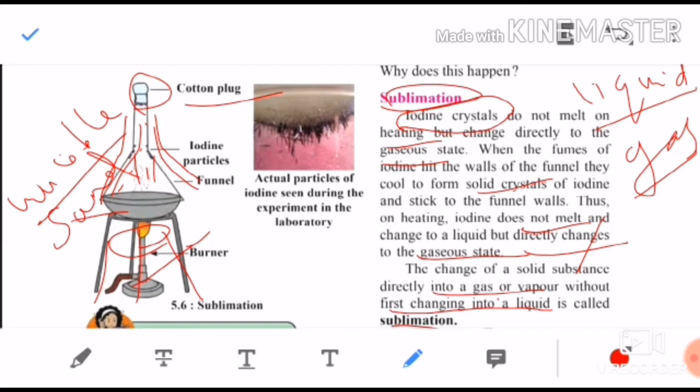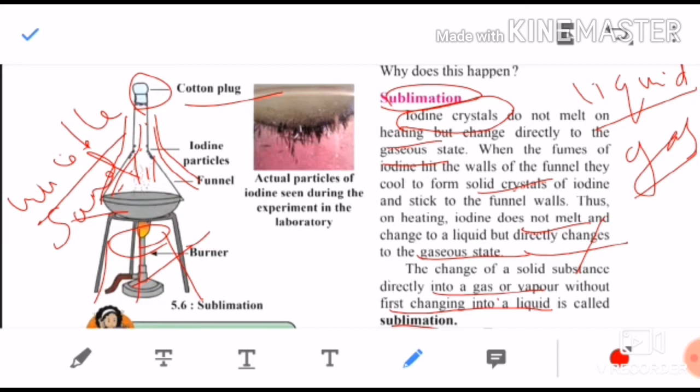Yes or no, children? They didn't melt. From solid state they directly convert into the gaseous state. Those substances are called sublimatory substances, and that process is called sublimation. So remember these examples of sublimation: naphthalene balls, camphor, ammonium chloride, iodine crystals.